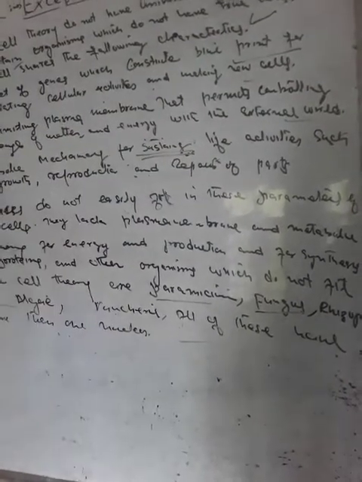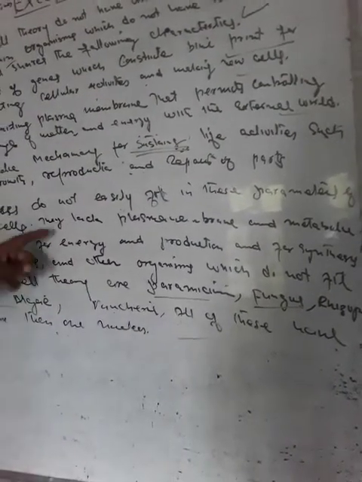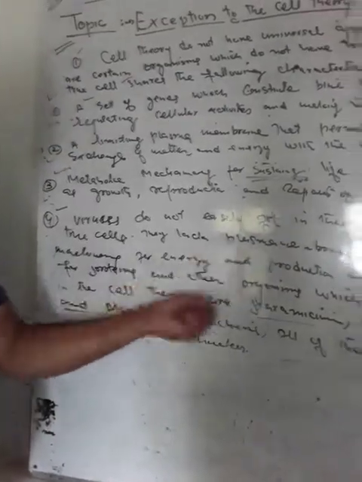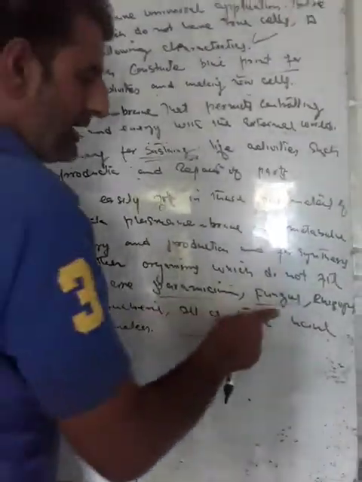I will again repeat, viruses do not easily fit in these parameters of true cells because they lack plasma membrane and metabolic machinery for energy production and for synthesis. For example, paramecium, fungus, rhizopus, and algae, bacteria, all of these have more than one nucleus. This is the exception. This is a short point, exception to the cell theory.